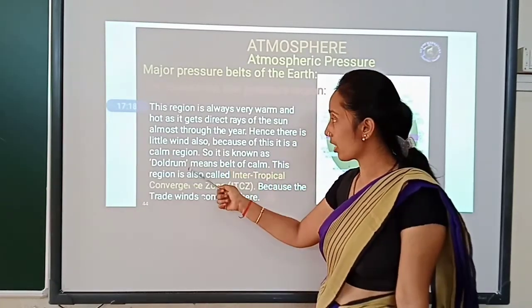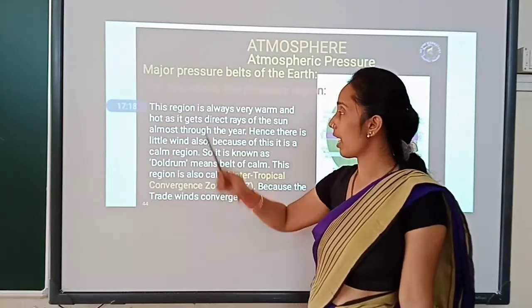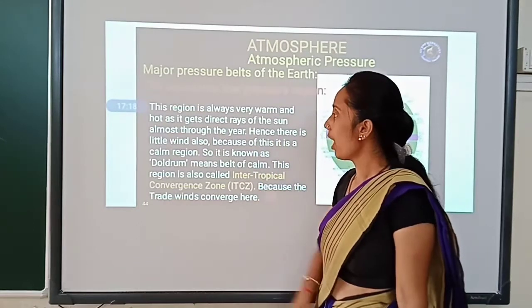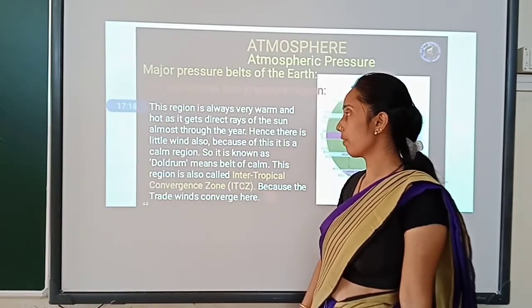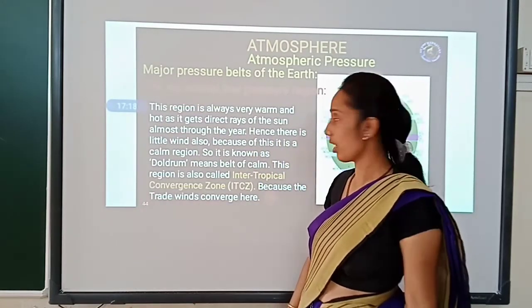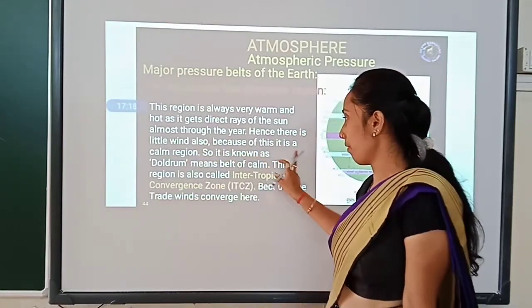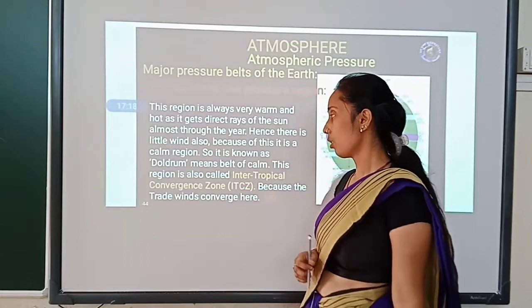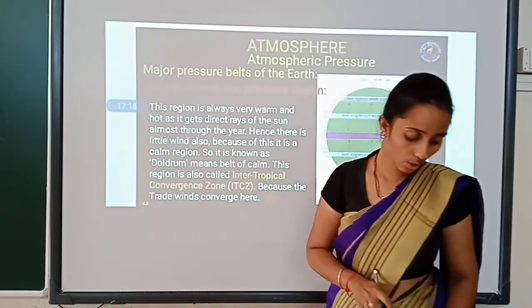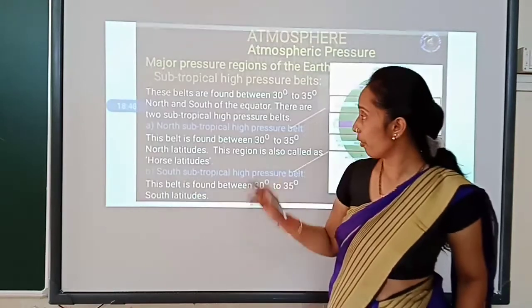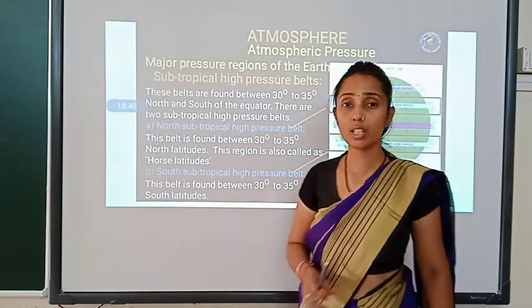You can even write it like this: this region is always very warm and hot as it gets direct rays of the sun almost throughout the year. Hence there is little wind, and because it is a calm region, it is known as the doldrums.